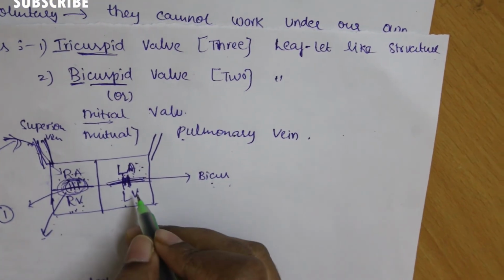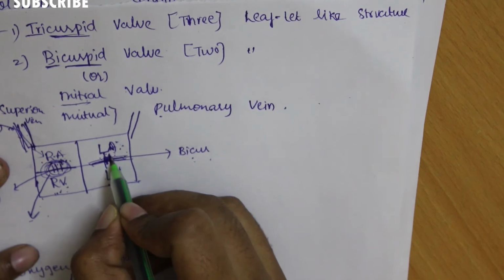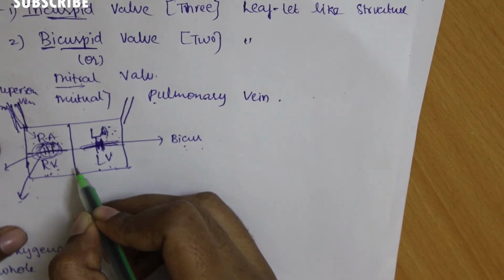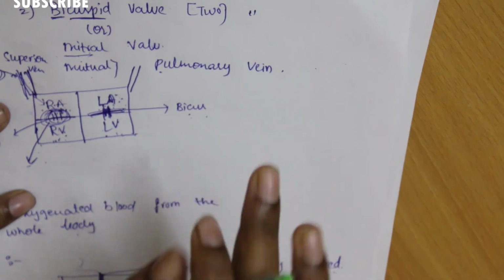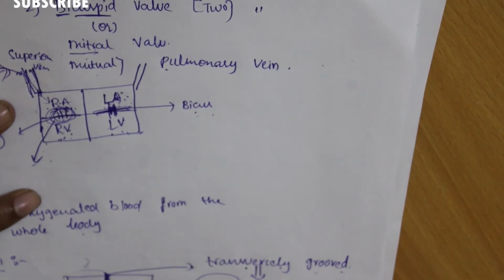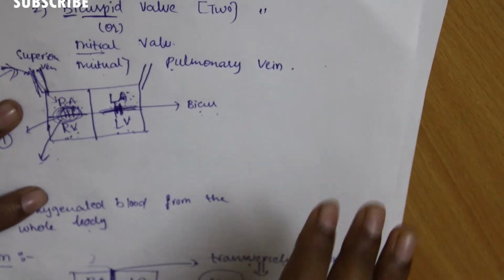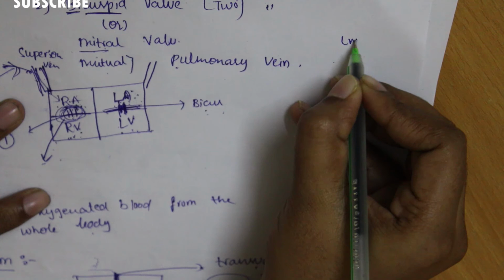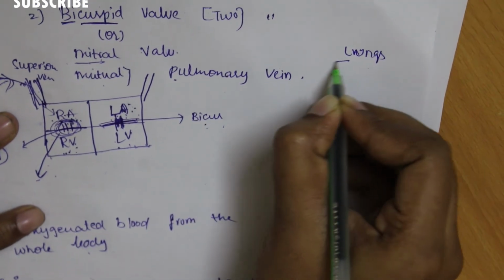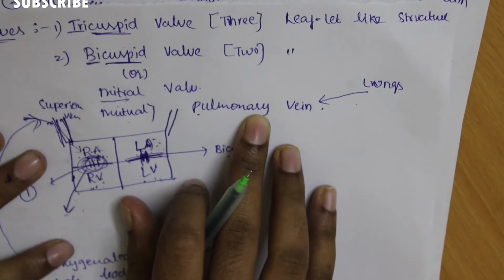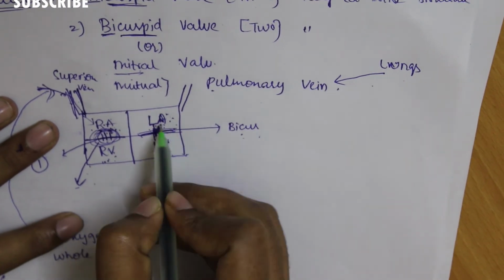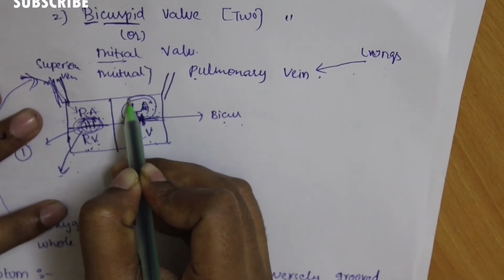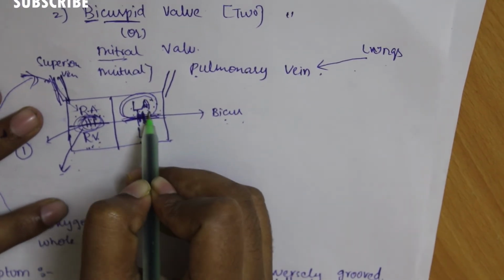Likewise, on the left side there is the left auricle. The deoxygenated blood is supplied to the lungs, and in the lungs the purification of the blood is performed. From the lungs it enters the pulmonary vein. Through the pulmonary vein, the oxygenated blood is collected into the left auricle.